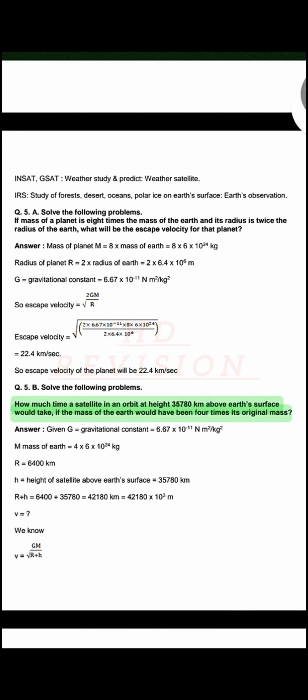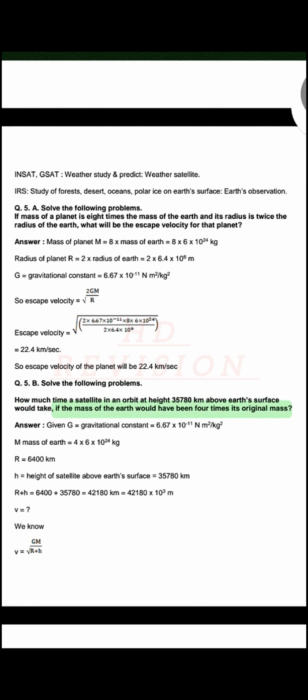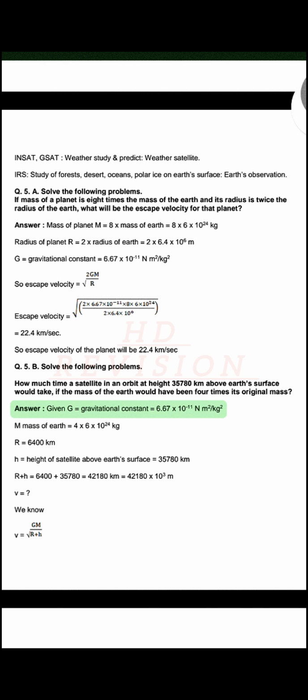Q. 5. B. Solve the following problems. How much time would a satellite in an orbit at height 35,780 km above Earth's surface take, if the mass of the Earth were 4 times its original mass? Answer. Given G equals gravitational constant equals 6.67 x 10^-11 Nm²/kg².